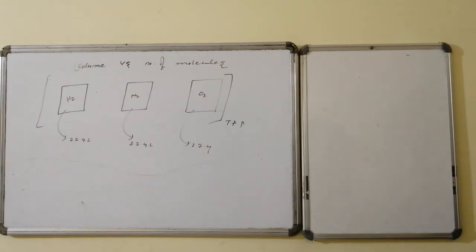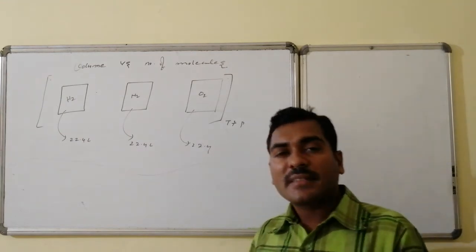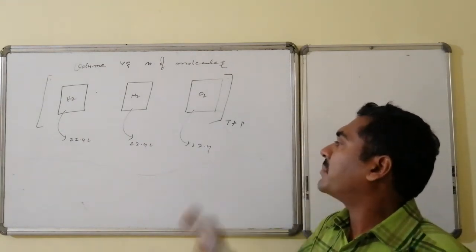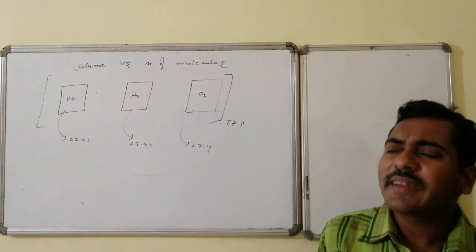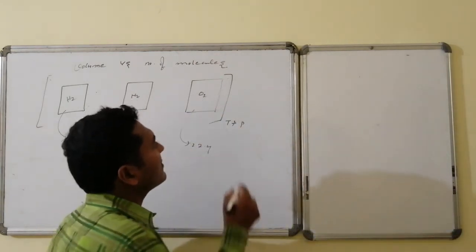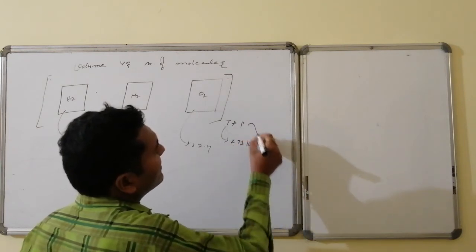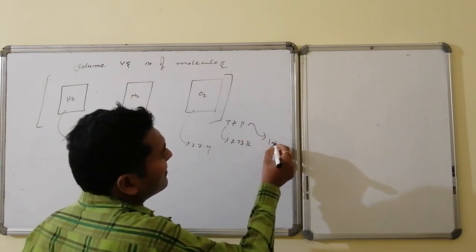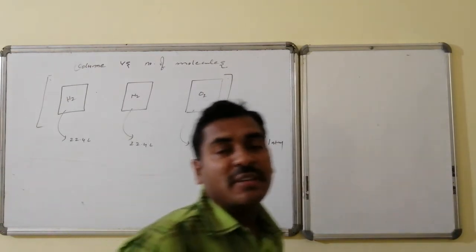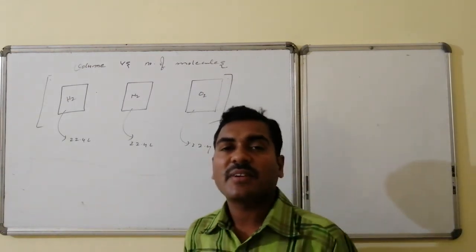Now let us go for the relation of volume versus number of particles. We have 3 cylinders, and these 3 cylinders are maintained under the same temperature and pressure conditions. Let us consider that temperature and pressure are standard. The temperature is 273 Kelvin, and the pressure is 1 atmospheric pressure.